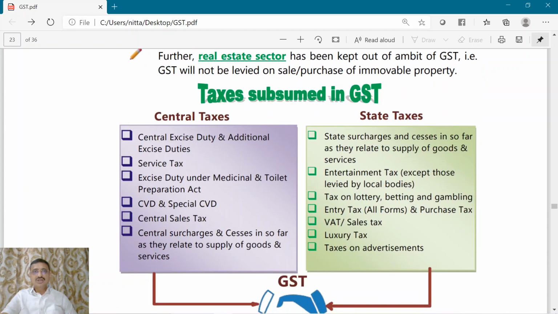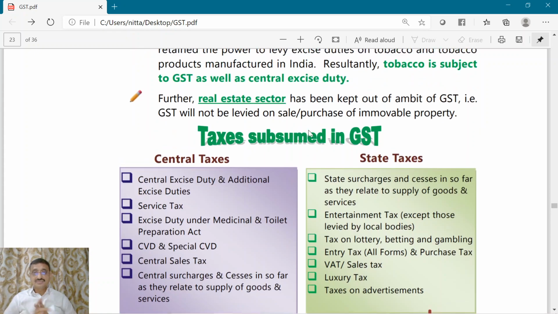Is real estate sector brought into the GST purview? No, it is kept outside. Means sale or purchase of immovable property is not at all covered by GST. If it happens to be immovable property, a constructed, completed immovable property, be it land or building, where construction has been completed, if purchase or sale takes place in respect of land or completed structures, GST can't be levied.